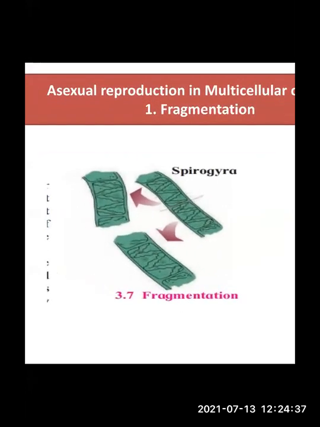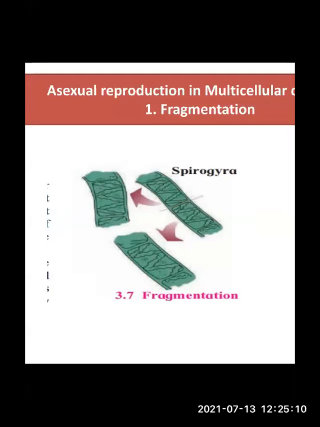What is the color of Spirogyra, children? Give the answers in the chat box. What is the color of Spirogyra? Green color. Very good. So it is green, and yes, they can prepare their own food. Now here we will find that they perform asexual reproduction.